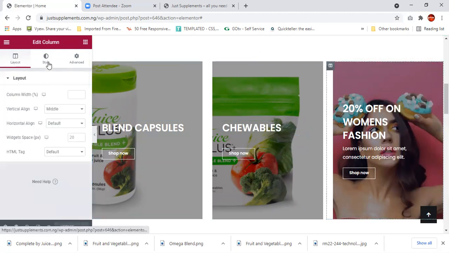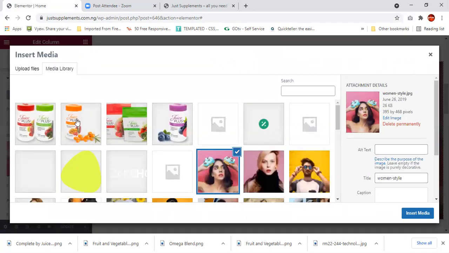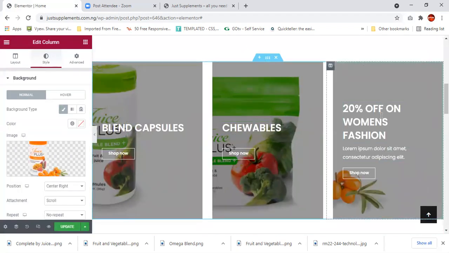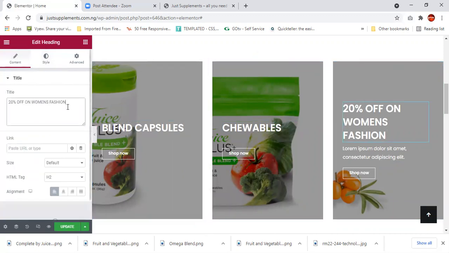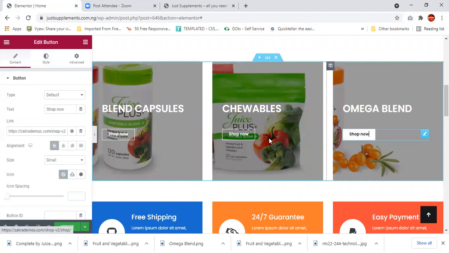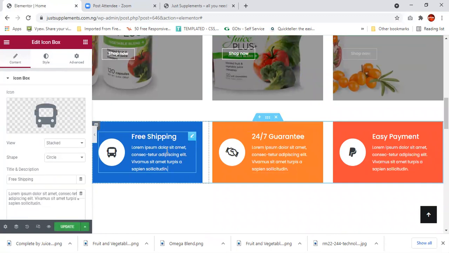Click style. See the way I'm doing it. Look at the picture. I can look for this. If it's Omega blend, you're just trying to populate what you have here. So I could just call this Omega blend. I'm just trying to populate the stuff. So come over here, go to shop, and replace this with that link and click update. So I'm almost there.